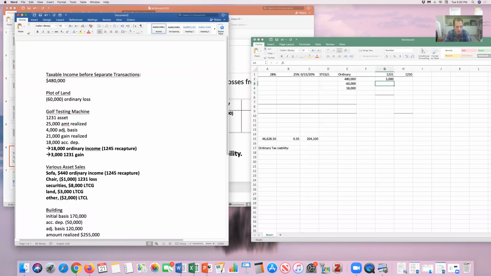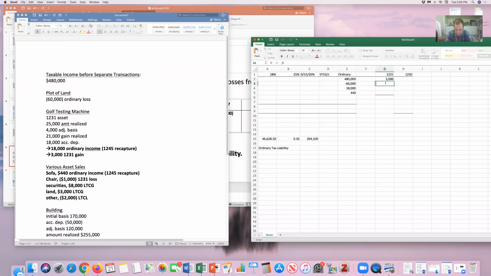Okay, the sofa was just all ordinary income, $440. The chair was a 1231 loss, so I'll put that in my 1231 column. Once again, the temptation would be, oh, I know 1231 losses are ordinary losses, but only if they're a net loss. Before I know the net, I have to put all the 1231 together and net it.